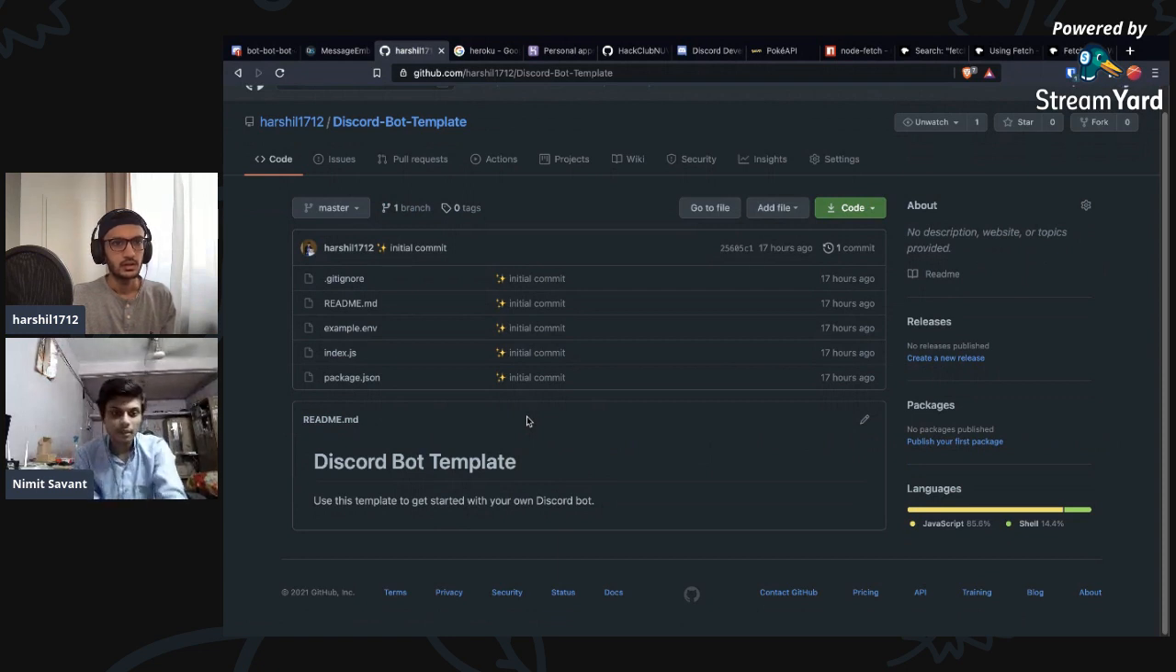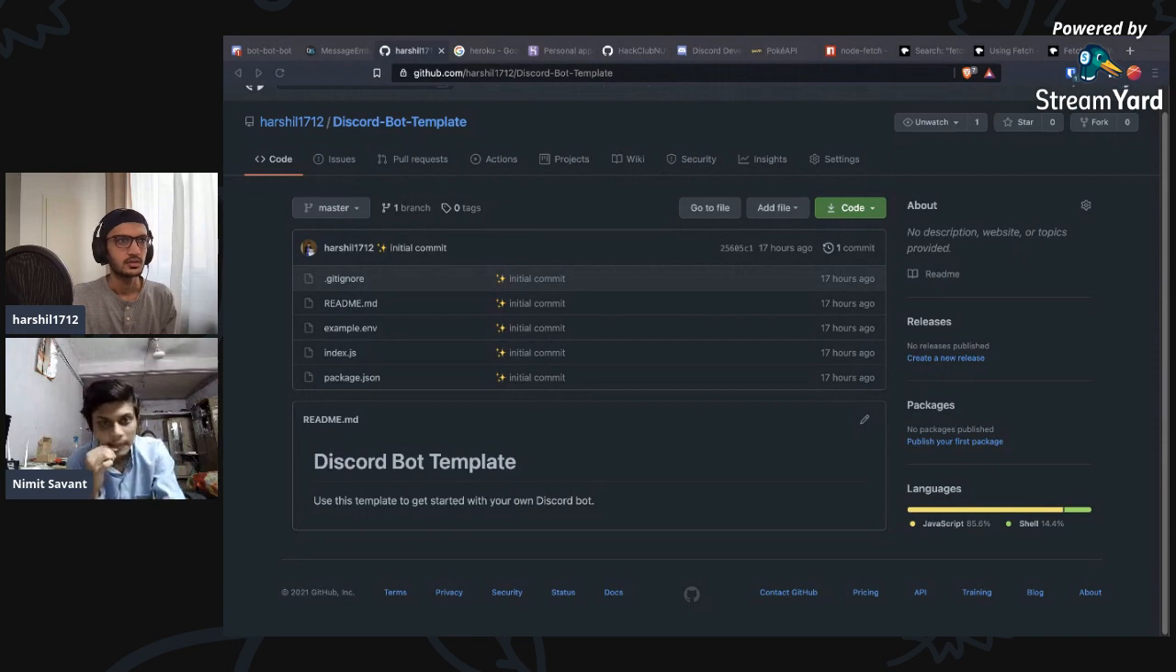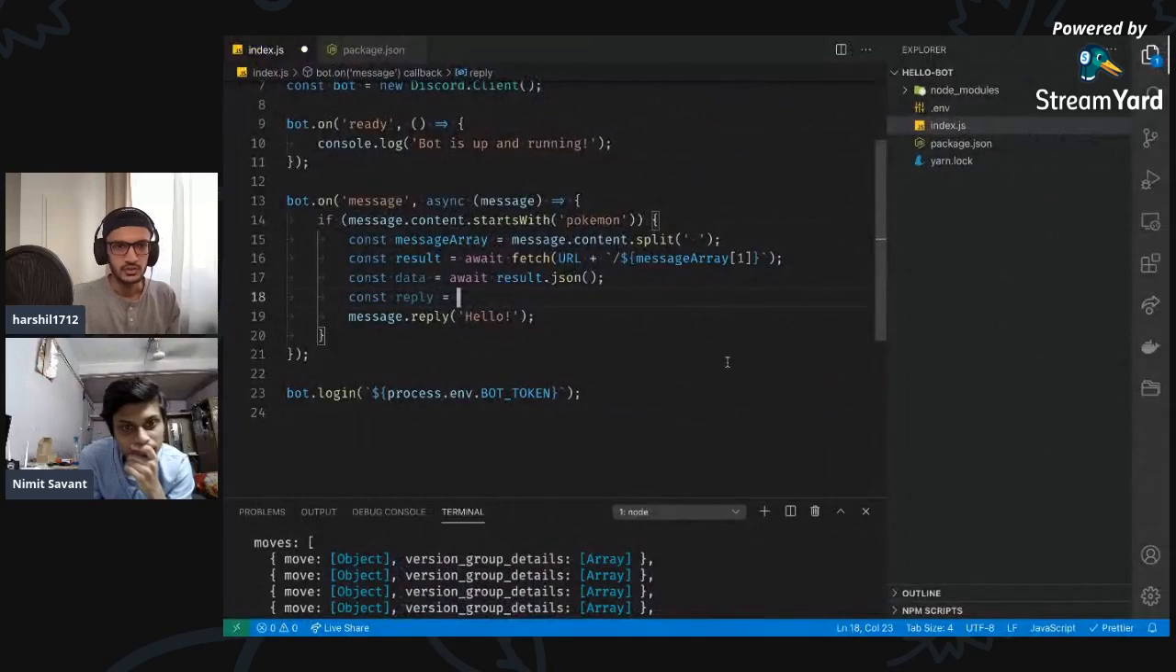All right. Harshit, I've sent you something on Discord. Can you send me the code snippet which we can use on StreamYard? That would be much easier for me. Yep, I can, but it will lose its indentation. That's okay. You can always play around with indentation.